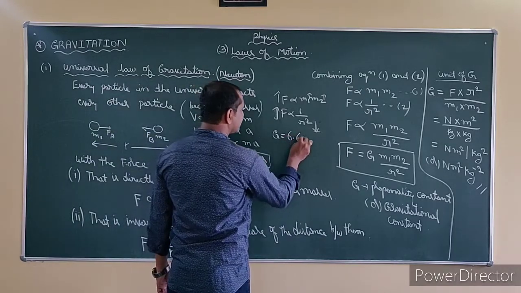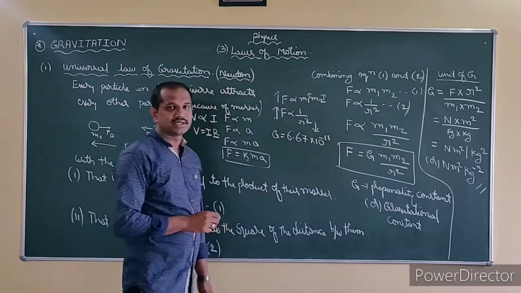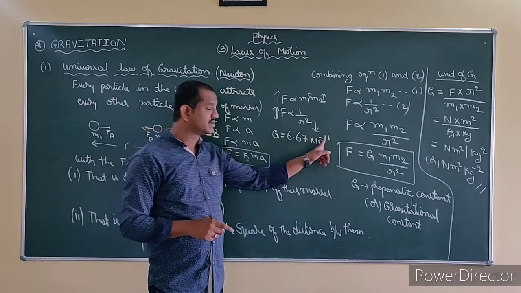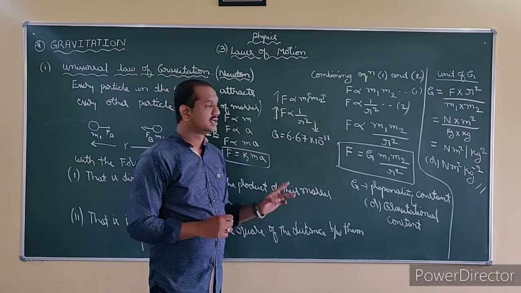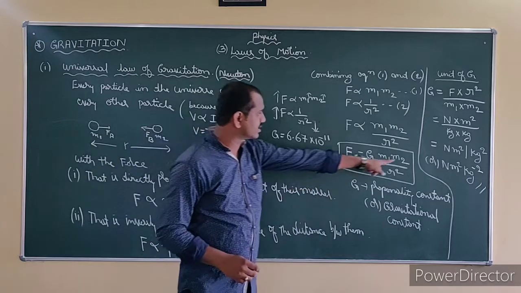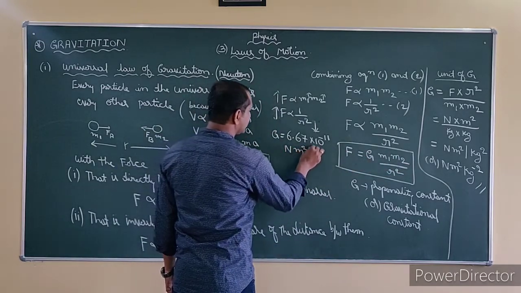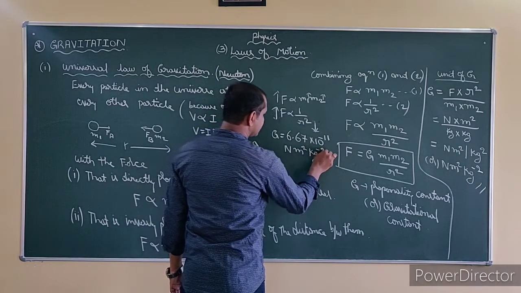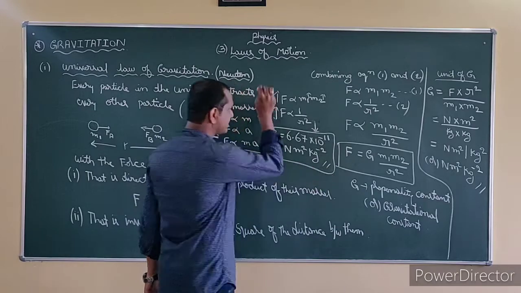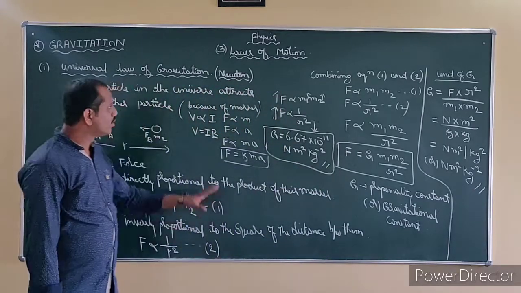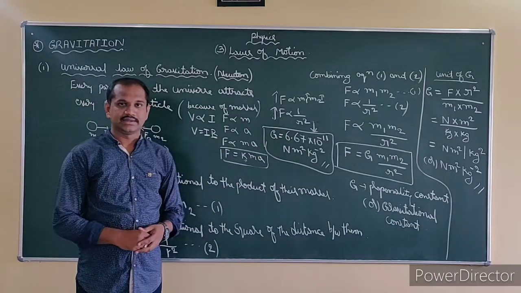That is 6.67 into 10 to the power minus 11. You need to remember there is a lot of difference between minus and plus. When you write plus, it's not at all equal to this. Understand? Now, what is the unit of gravitation? You know it is Newton meter square kg minus 2. This value of G is very important. I hope you have understood the universal law of gravitation completely.